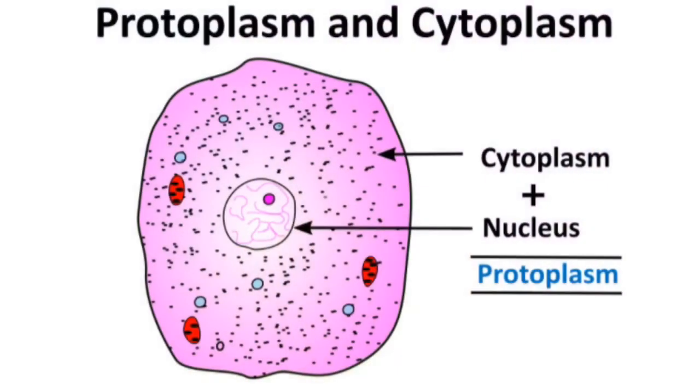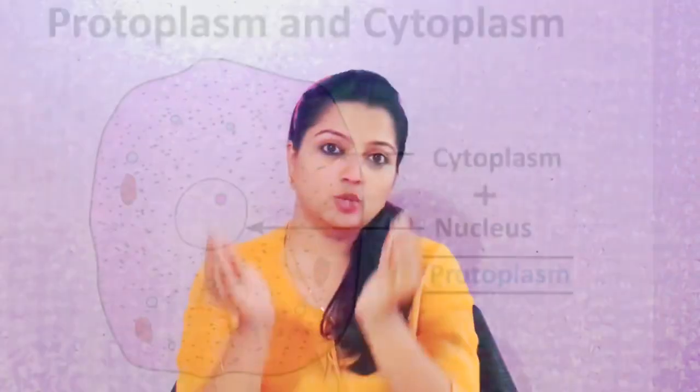Now if I have to talk about the next part of the cell, that is cytoplasm. It is a jelly-like structure. Now where is it located? The cytoplasm is between the plasma membrane, the outer covering of the cell, and the nucleus, which is inside the cell. Between those is the cytoplasm. Now what is the function of the cytoplasm? It stores some components like vitamins, amino acids, glucose, etc.